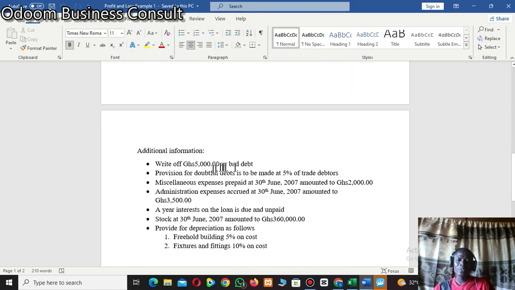This is the current one that we are to pay much attention to. So this is what we are going to reduce our debtors figure by. We are saying that for the current year, the money that we cannot recover from our debtors is only 5%. So if you go to the balance sheet, you reduce your debtors figure by only 5% of your debtors figure.